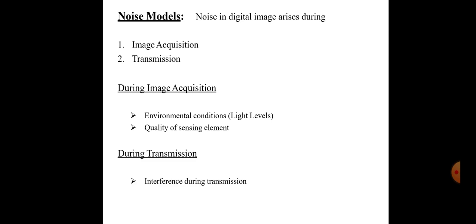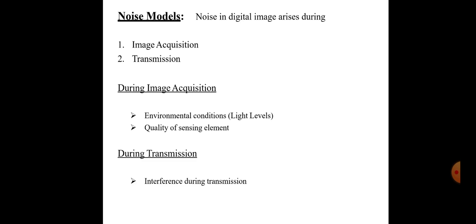Noise in an image is a random variation of brightness or color information in the images captured. It is a degradation in the image signal caused by external sources. So in the original image there will be some degradation caused by external sources.